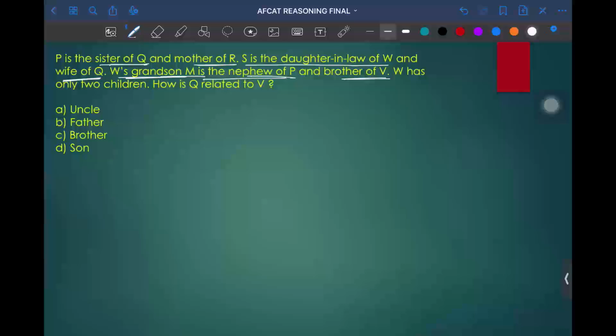Since I guess this is a little bit complicated question, I'll try to solve it for you, or else I'll wait for 30 more seconds. If anyone tries to answer it, it will be well and good. W has only two children.